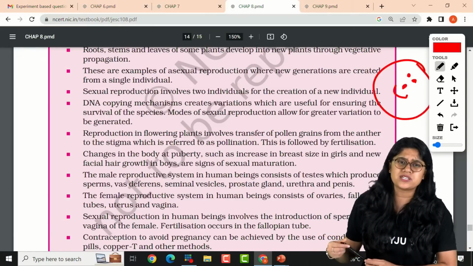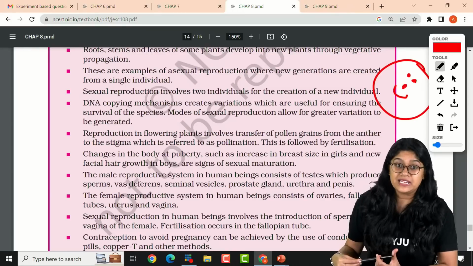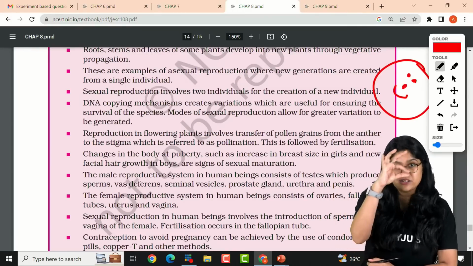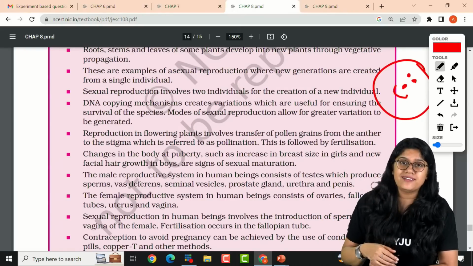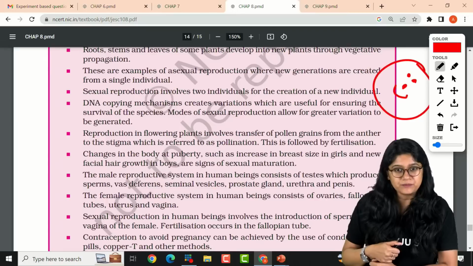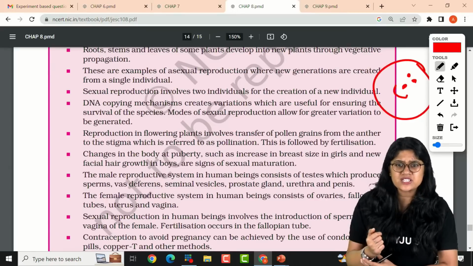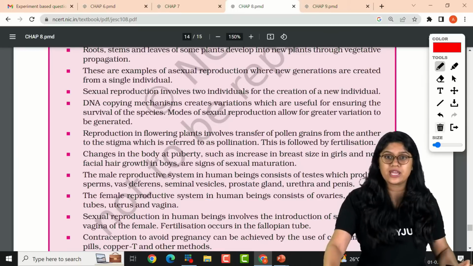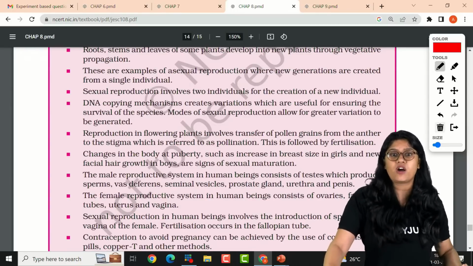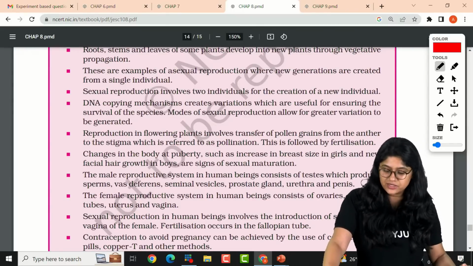No, it's not important, Syed. They can ask you, they can show you the diagram and they can show the leaves. That's the vegetative propagation in the bryophyllum. Why not exercise question? We are not doing exercise question because we have already done that. Today's session is only focusing on the activities and the important diagrams.